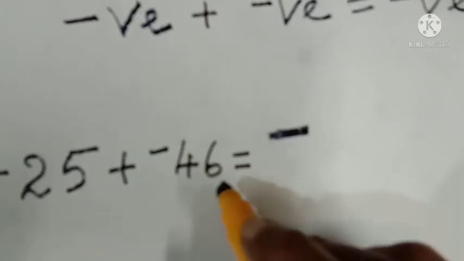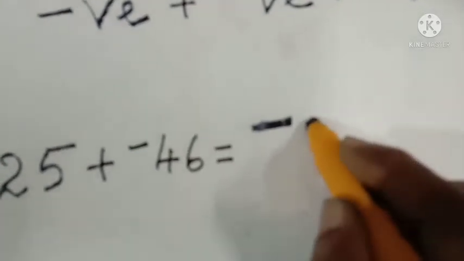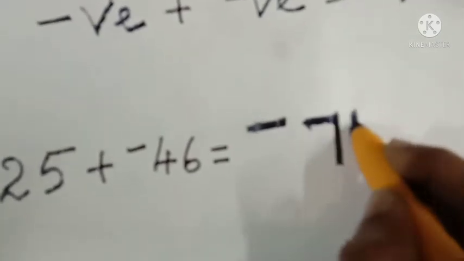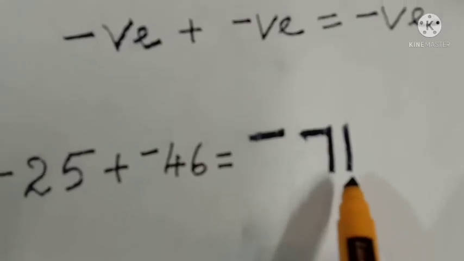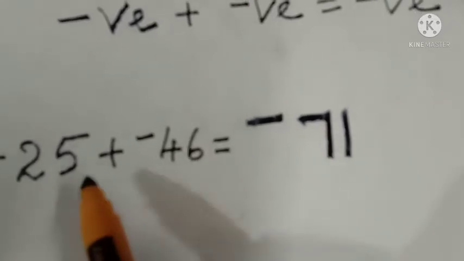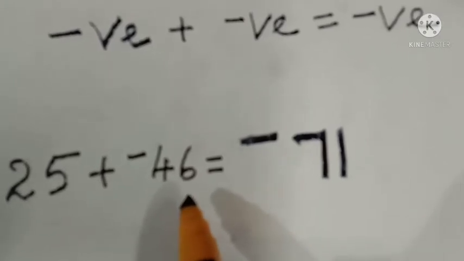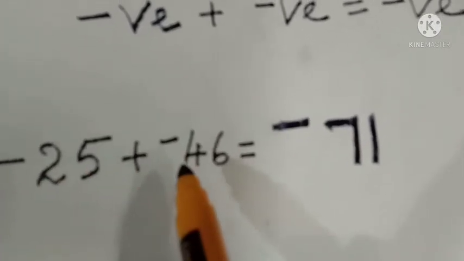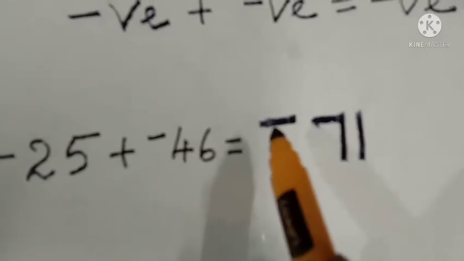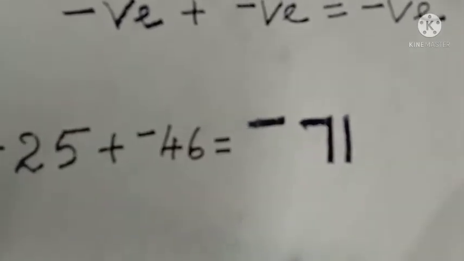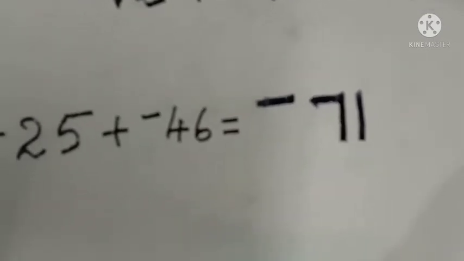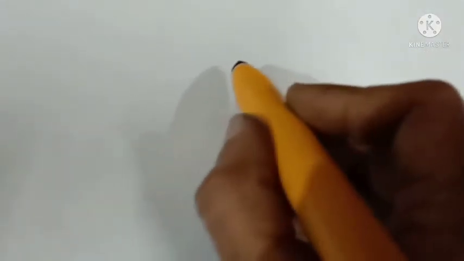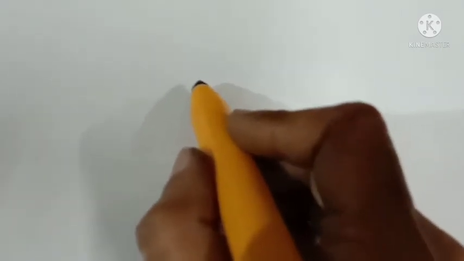What will we get? Just add these numbers. Yeah, 71. So the answer will be negative 71. How do you get this? By adding two negative integers, you got the answer as negative 71. Okay, got the rule. Now, we can do some examples. See, you should tell me the answers, okay?